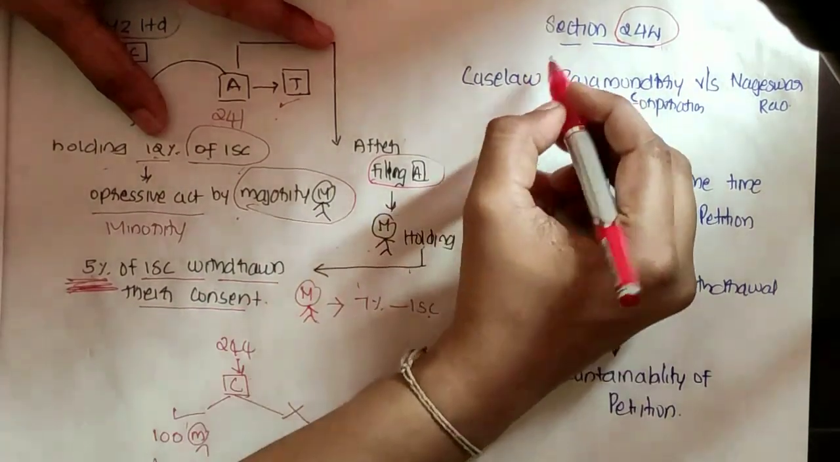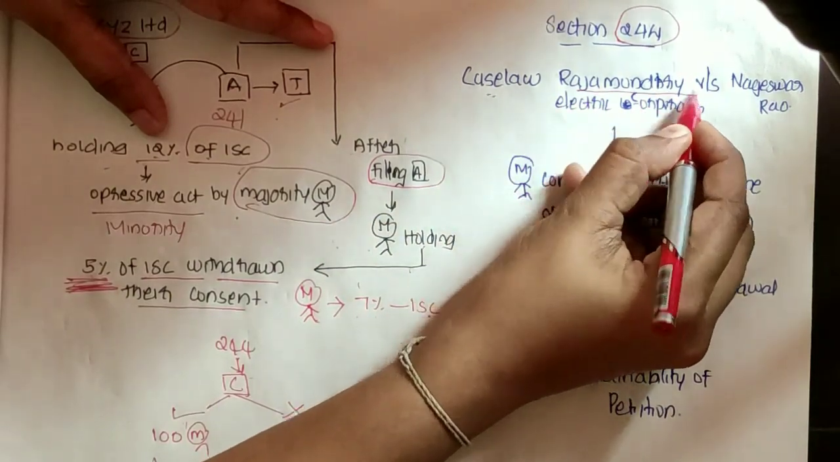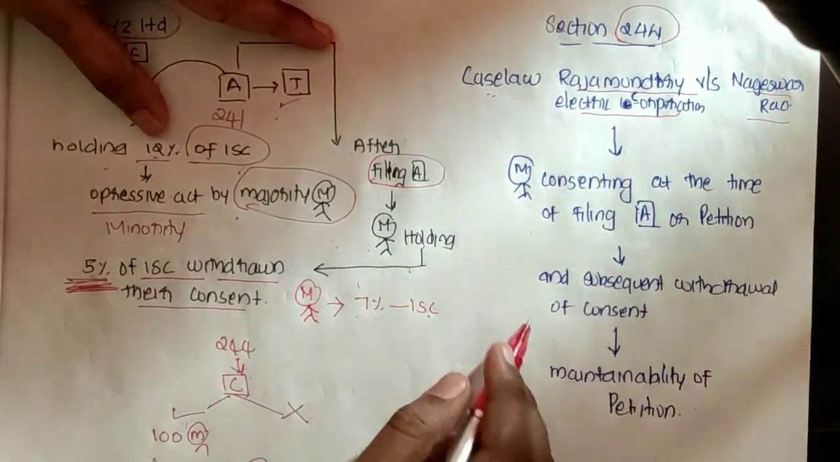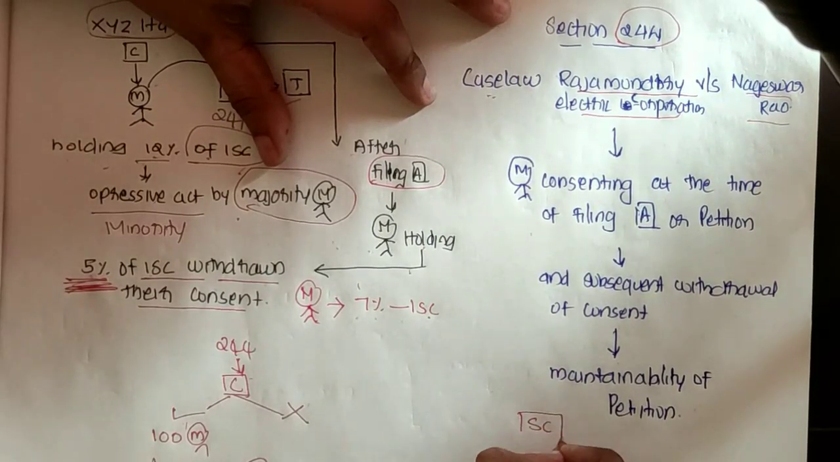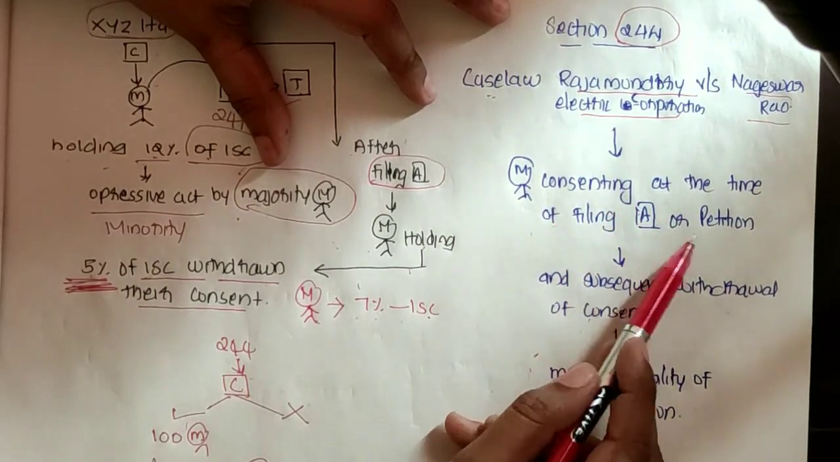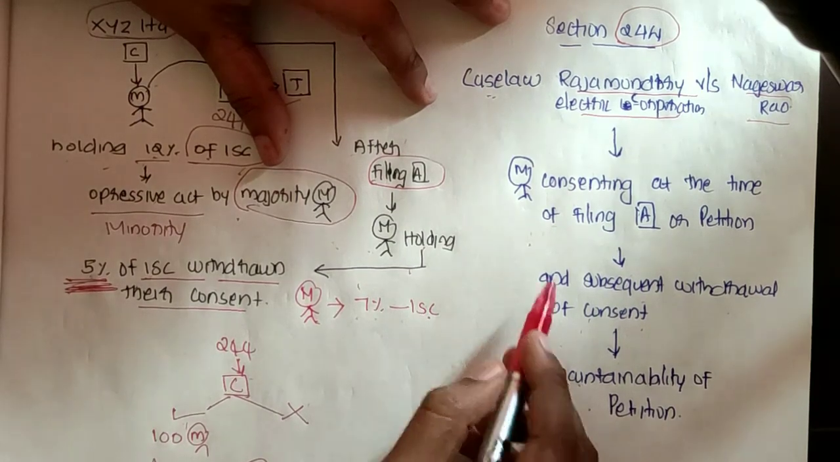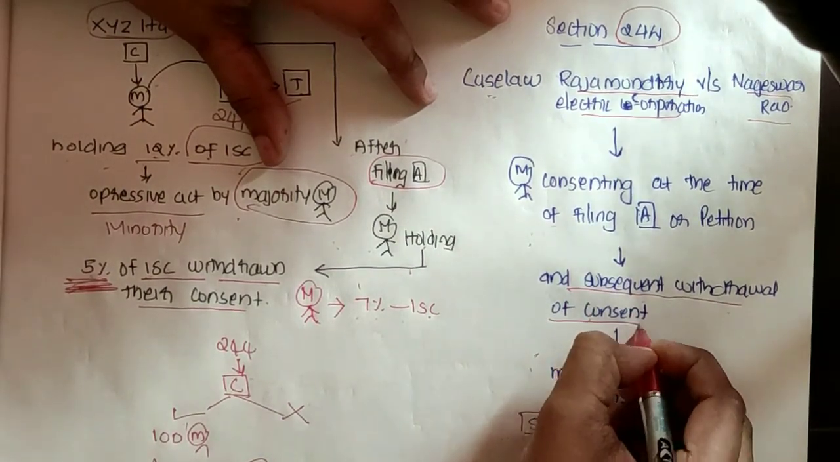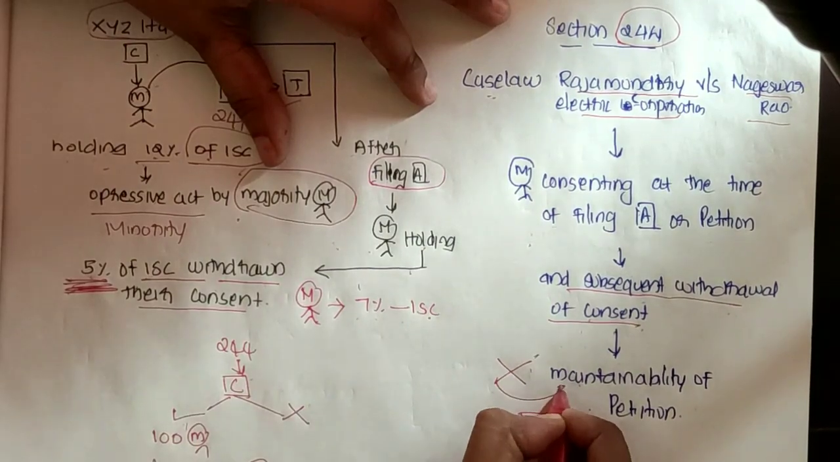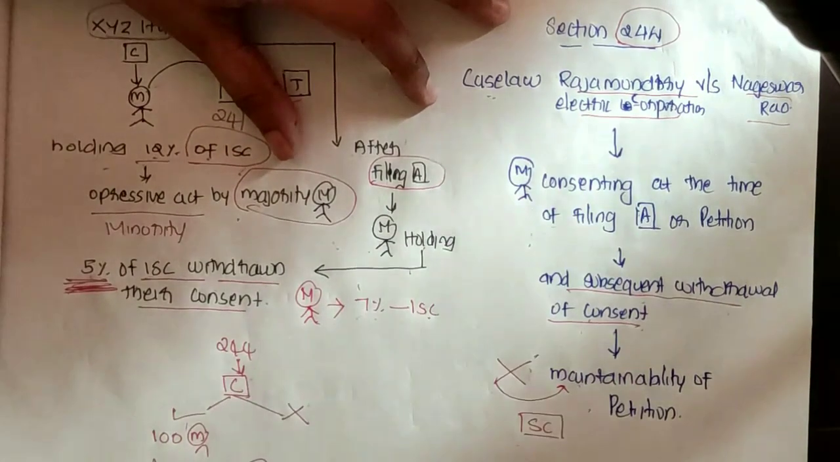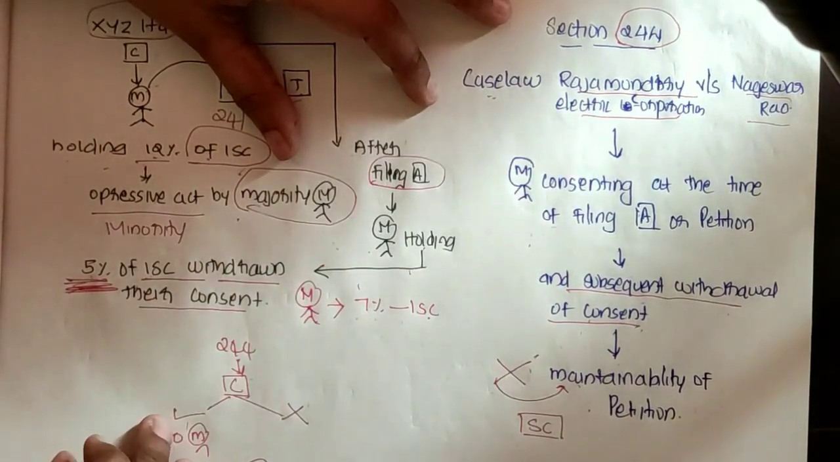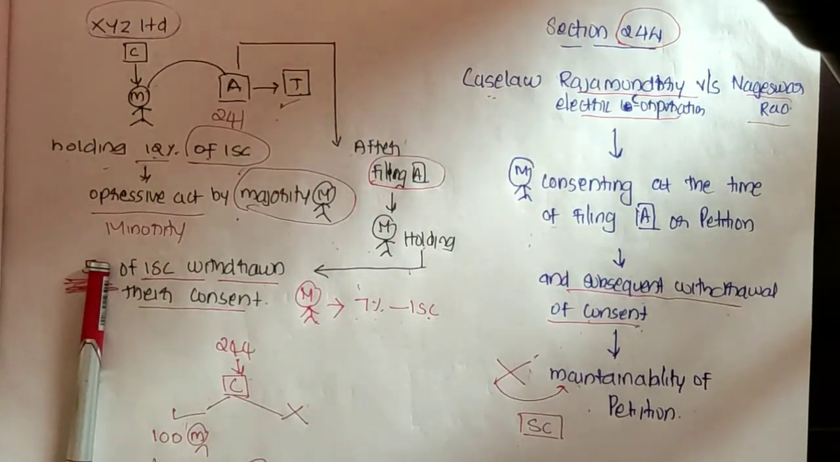They withdrew their consent. So here you can quote a case law: Rajamudri Electric Corporation versus Nageshwar Rao, where the Supreme Court stated that subsequent withdrawal of consent will not affect the maintainability of the petition. Members consenting at the time of filing of the application or petition is considered to determine whether it is required to accept the application under section 241 or not. So it stated that subsequent withdrawal of consent will not affect the maintainability of the petition. In case you wish, you can quote the case law Rajamudri Electric Corporation versus Nageshwar Rao.